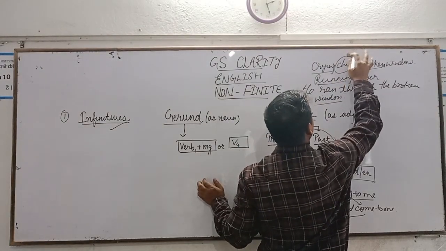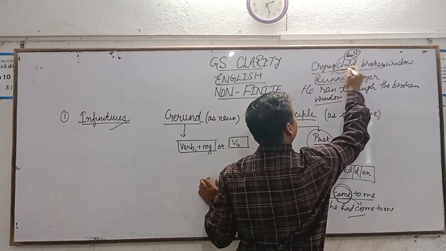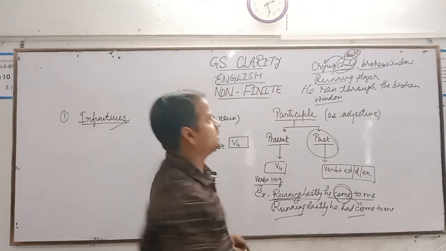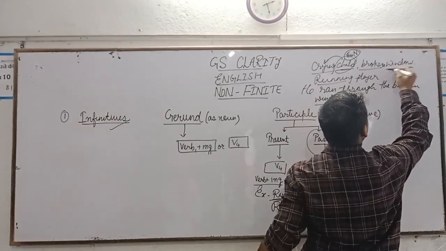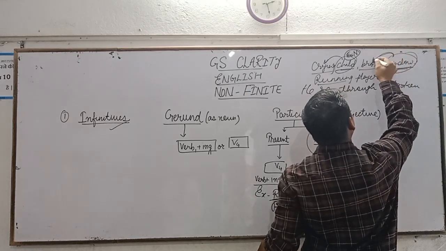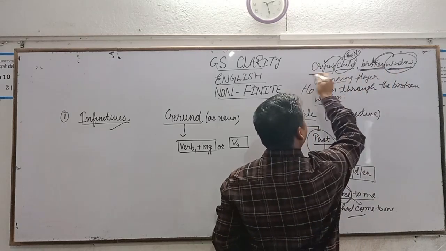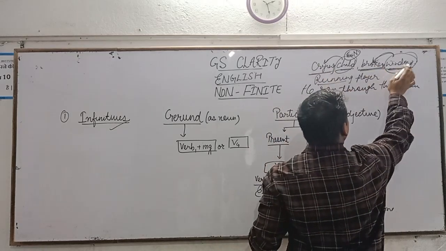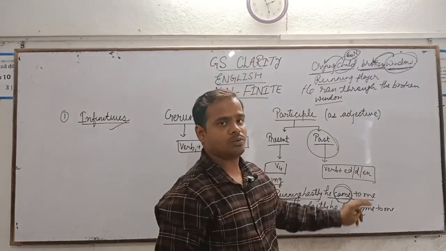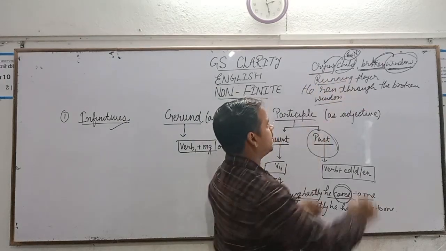This is indeed a common noun, or simply we can say this is a noun, and this noun is qualified by the word crying. Right? This is broken window. Window is a noun that is being qualified by broken. So when we write broken window, crying child, child and window are nouns, and these nouns are qualified by the words crying and broken, and this player also by running.